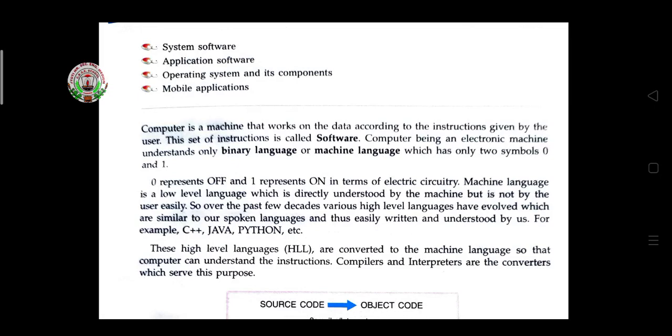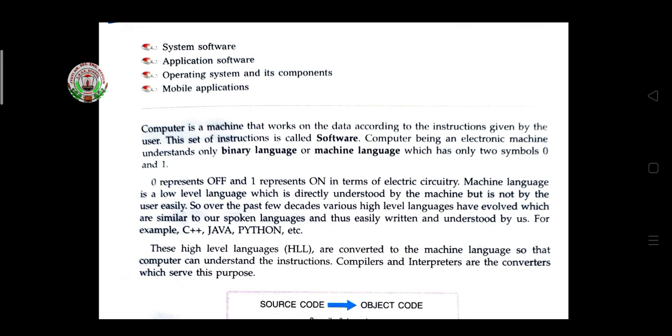And the computer, being an electronic machine, understands only binary language or machine language, which has only two symbols, 0 and 1. So while giving instructions, the computer reads them in the format of binary digits, and this language has only two symbols, 0 and 1. 0 represents off and 1 represents on in terms of electric circuitry.